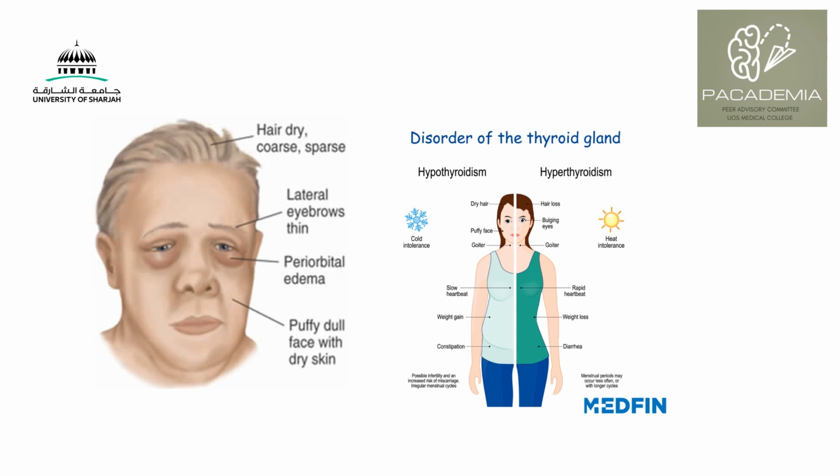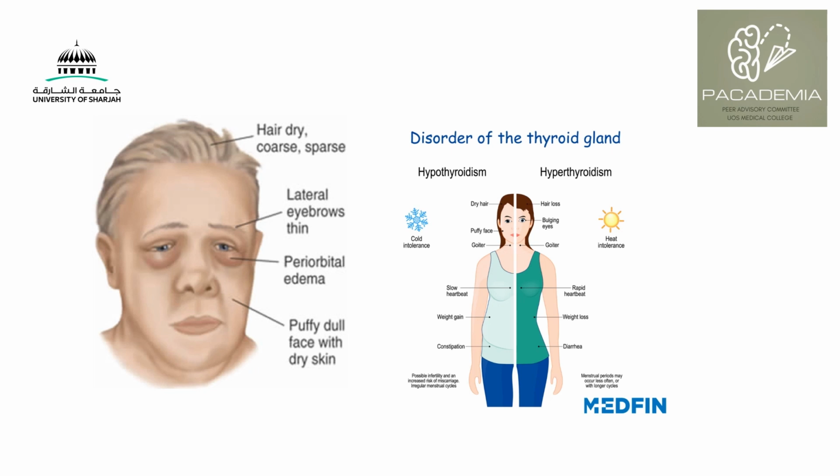You can also have some features on physical examination and history, such as the patient feeling tired, lazy, depressed, having increased weight, and also having constipation, feeling cold. And the opposite would be hyperthyroidism, having heat intolerance, and also having bulging eyes. Both of them can present with goiter.